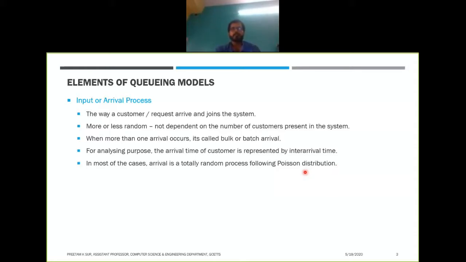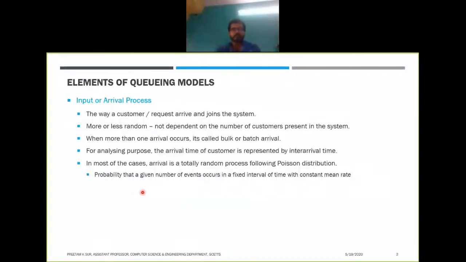If you can remember, the Poisson distribution is a discrete distribution and a random distribution, right? We'll get into the features of the Poisson distribution in a later slide. Oh sorry, I have explained it over here only. The Poisson distribution is the probability that a given number of events occur in a fixed interval of time with a constant mean rate, right? So the important factor of the Poisson distribution is the constant mean rate.